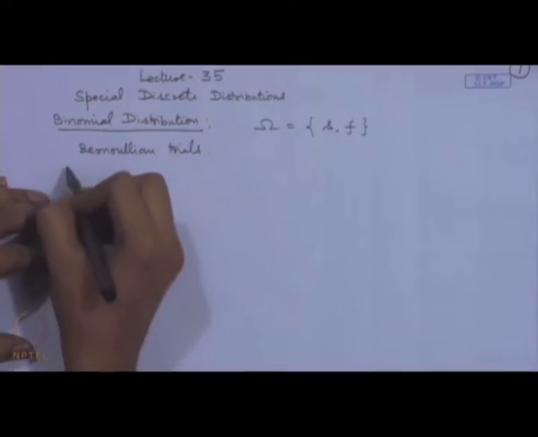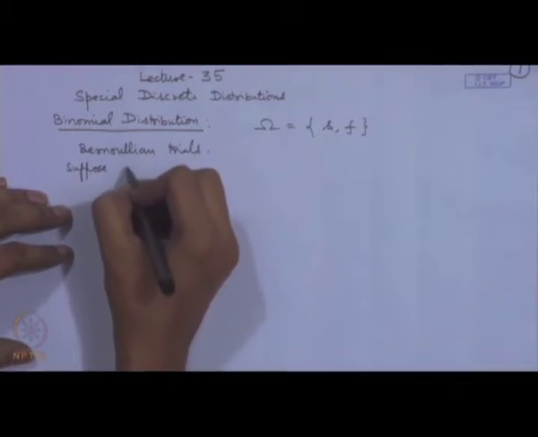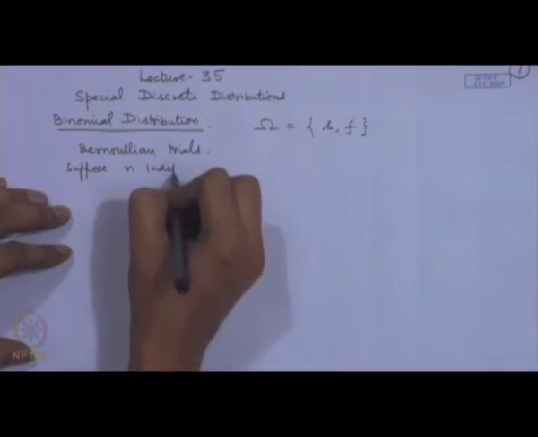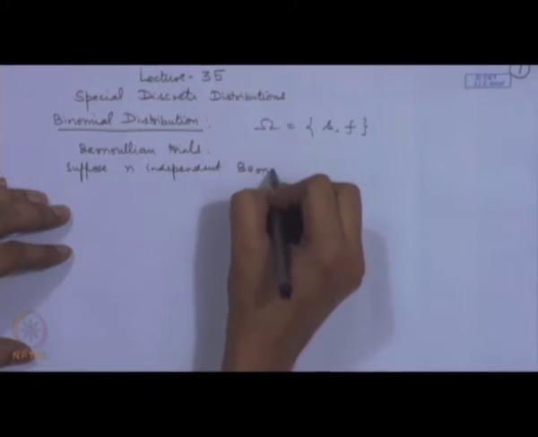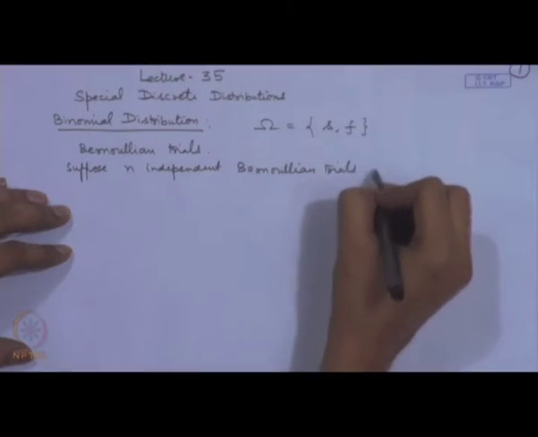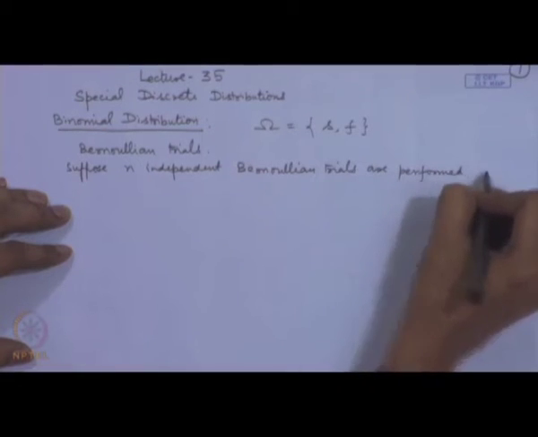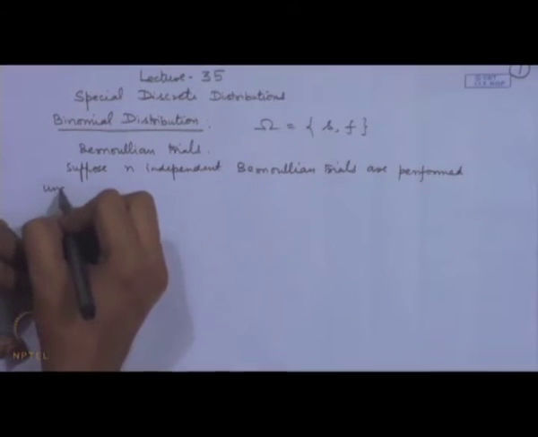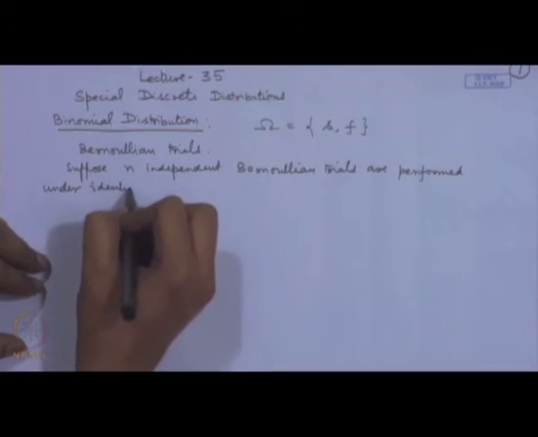So, suppose we say that n independent Bernoulli trials are performed under identical conditions.